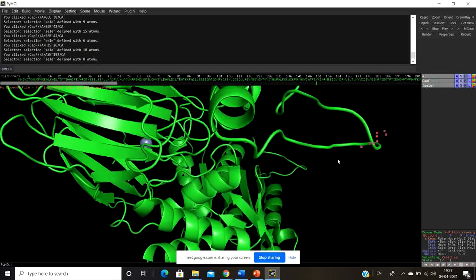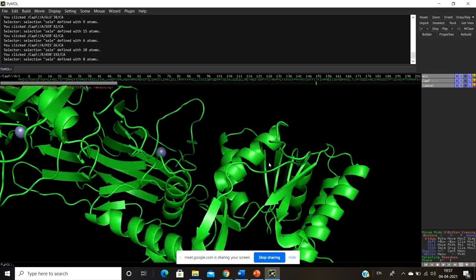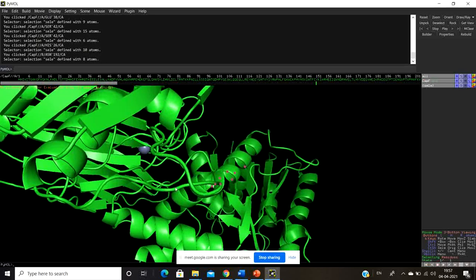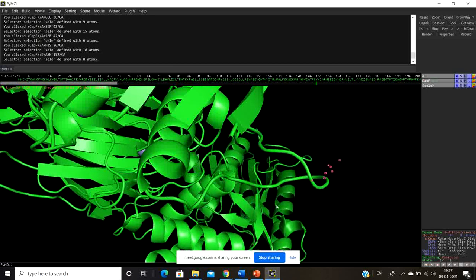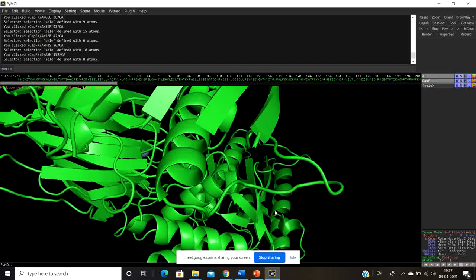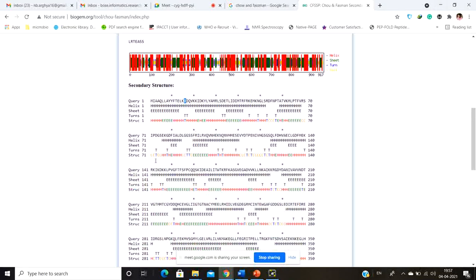This particular area is a turn. Whenever a particular amino acid folds to give you a turn, this is a turn. Okay, these are the turns, whereas these are the loop regions. This particular region is a loop region, and loop regions don't have any proper structure. They can flutter around. These are the loop regions, and these loop regions are predicted as the coils.